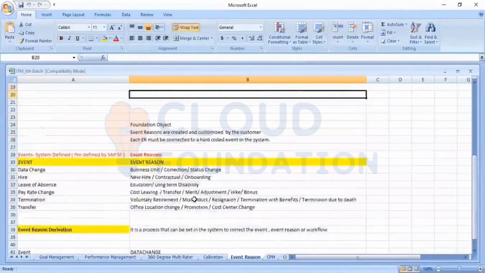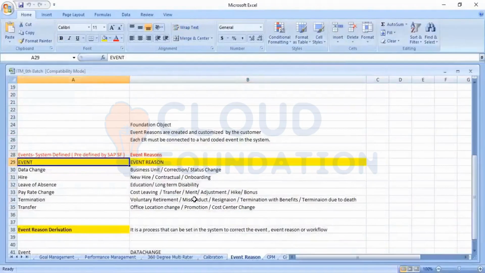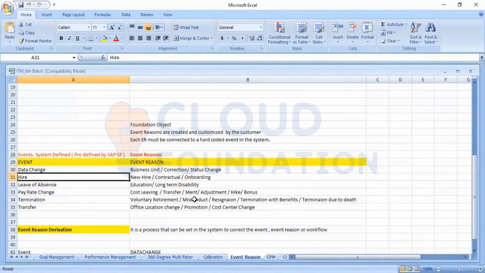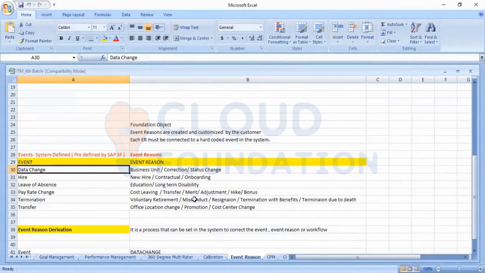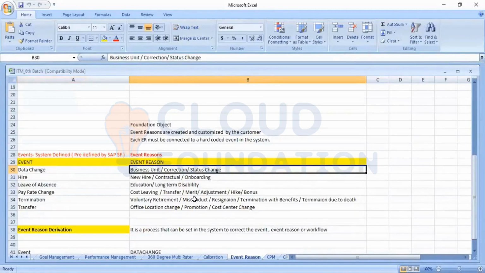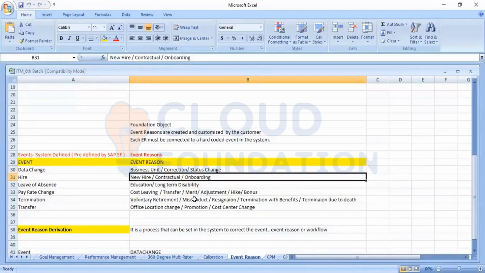When you go here, we can see there are certain events. I have created a table. These are something standard: data change, hire, leave of absence, pay rate, termination and transfer. You can see that if there is a data change, there is a reason behind that data change. That is a change of business unit, correction, status change. Anything can be there. Then if you have a hire, what is the hire? It is a new hire, contract. You have something related to onboarding that we go into in the hire part.